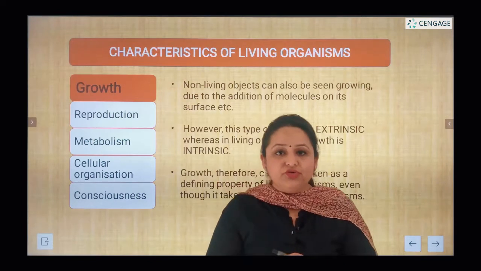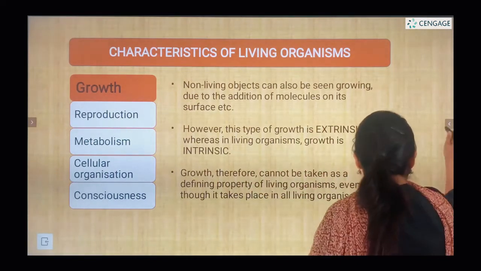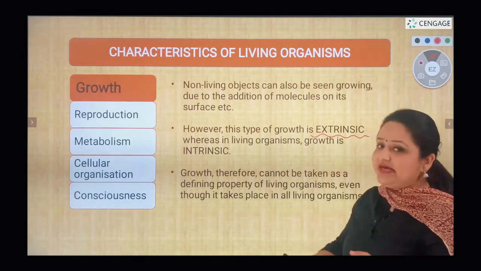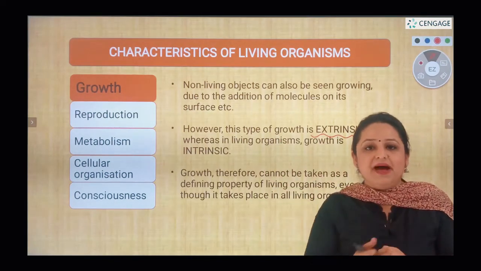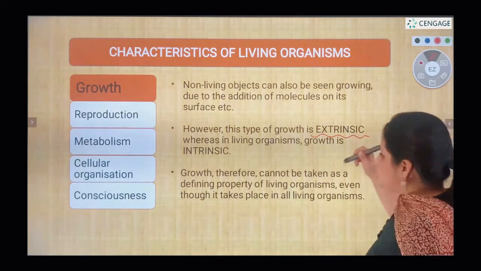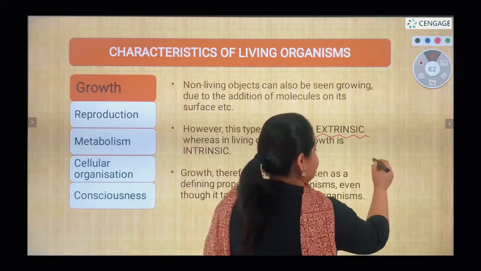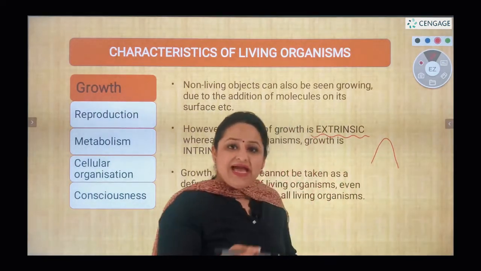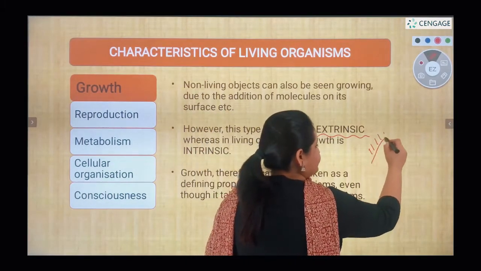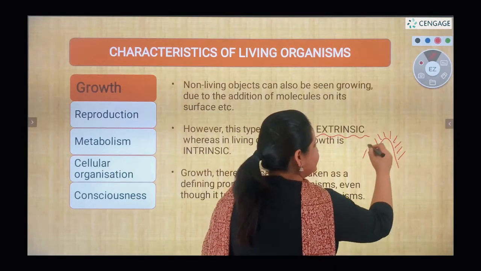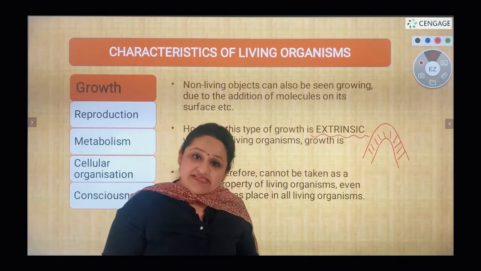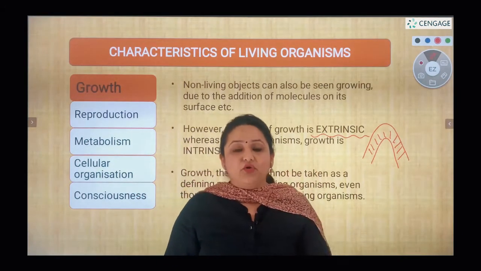This type of growth is known as extrinsic growth, the growth which takes place over the surface by accumulation of some substances. For example, suppose this is a mountain and there is accumulation of substances over it. As a result, the size of the mountain increases. So we can say that the mountain grows.